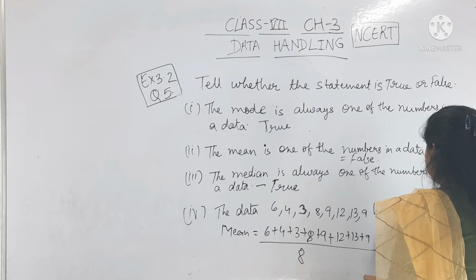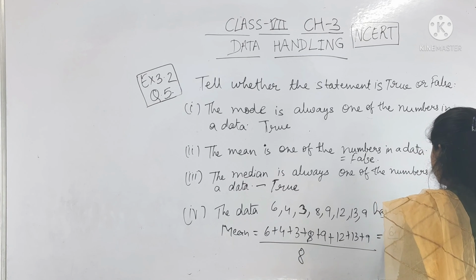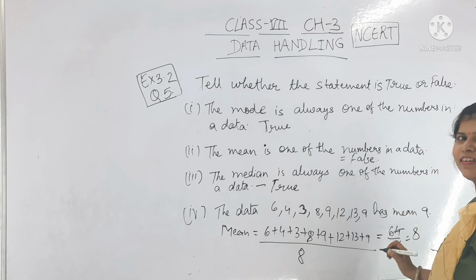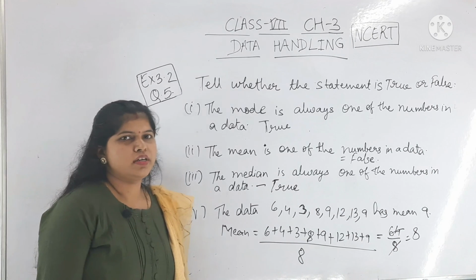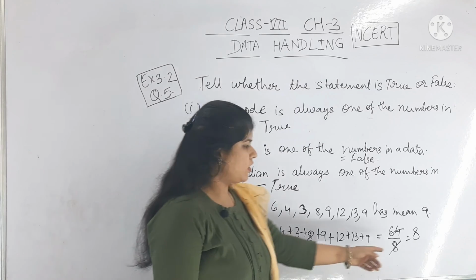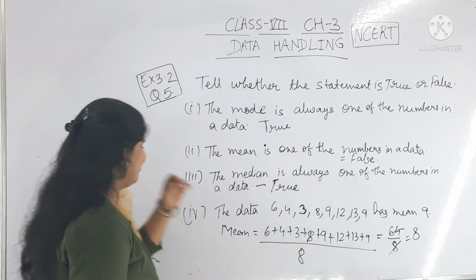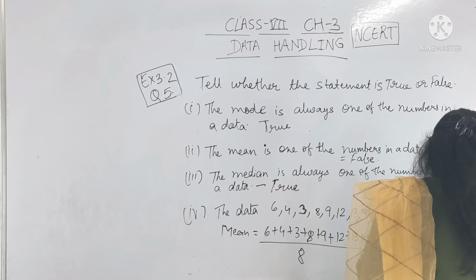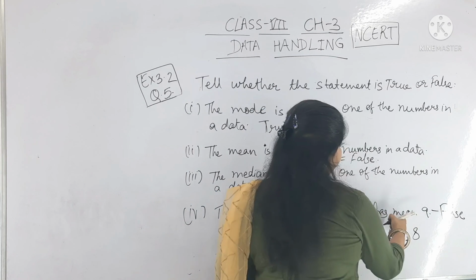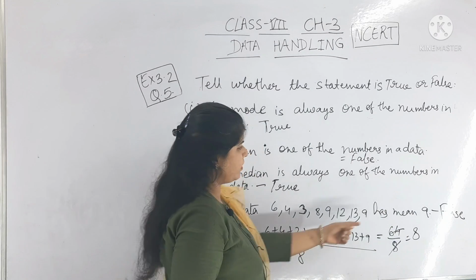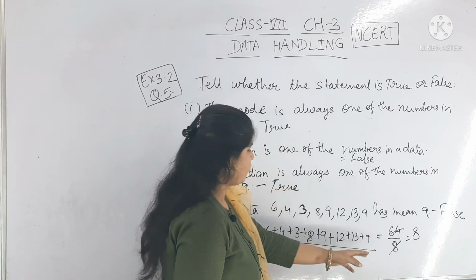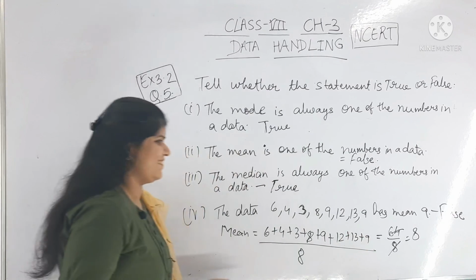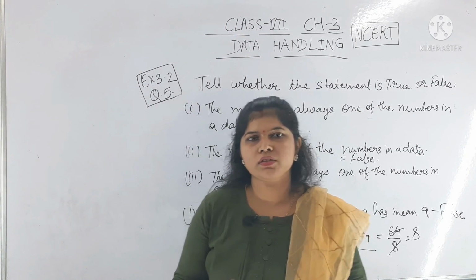If you sum this, you will get 64 divided by 8, so I am getting mean equal to 8. It is written that mean is 9, but it is false because we are getting mean equal to 8.